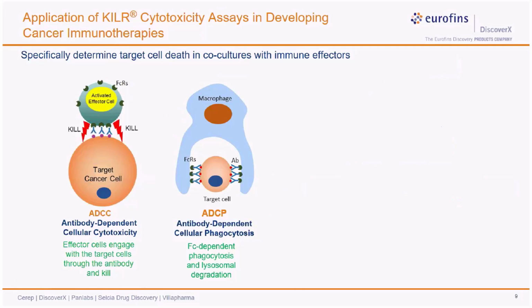ADCP is a potent mechanism of elimination of antibody-coated foreign particles such as microbes, but it can also be used to target tumor cells. Briefly, in this application, therapeutic antibody binds to the cell surface antigens on the target cells, much like ADCC. However, the MOA is a bit different. Here the macrophages act as the effector cells and engage with the antibody-bound target cells. This activates the macrophages and they phagocytose the target cells.